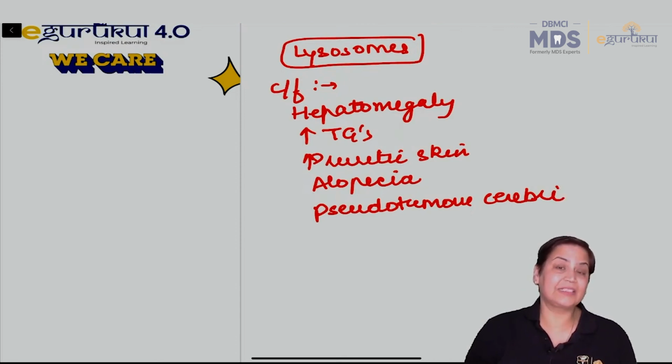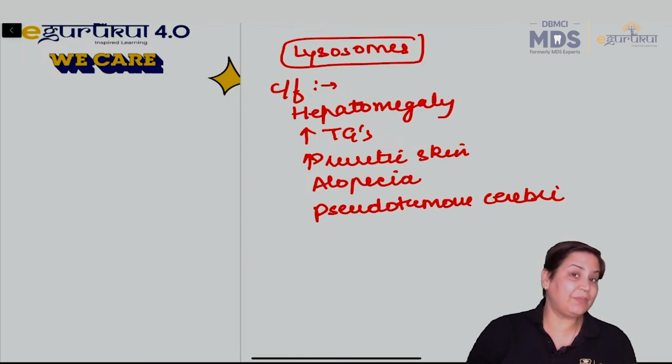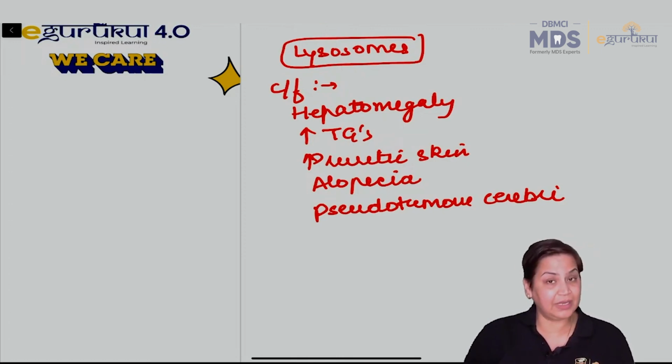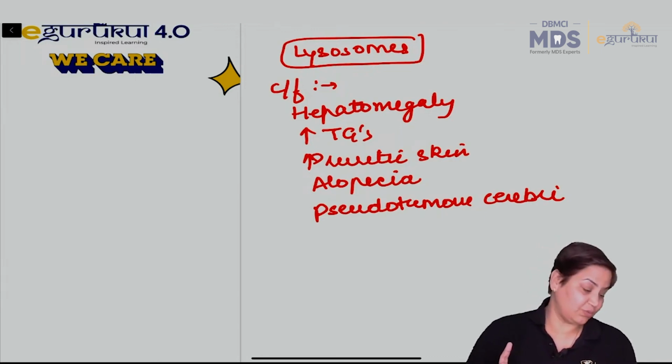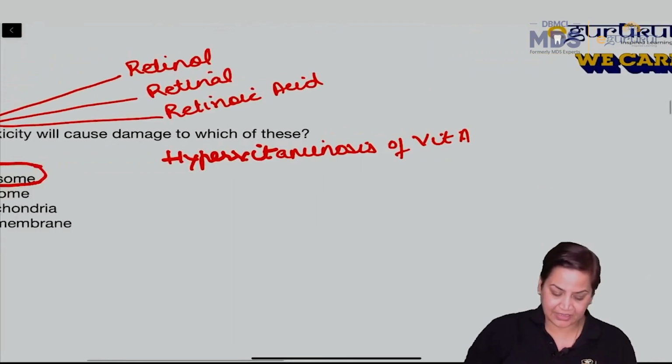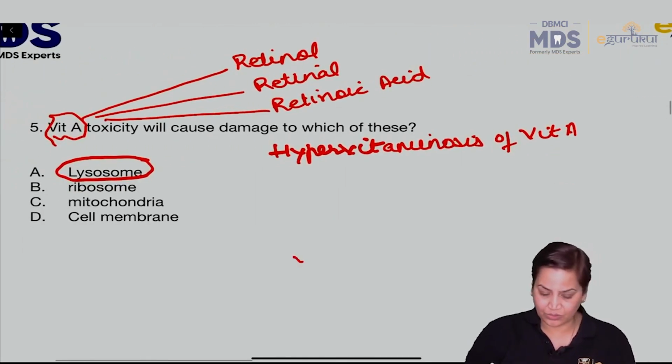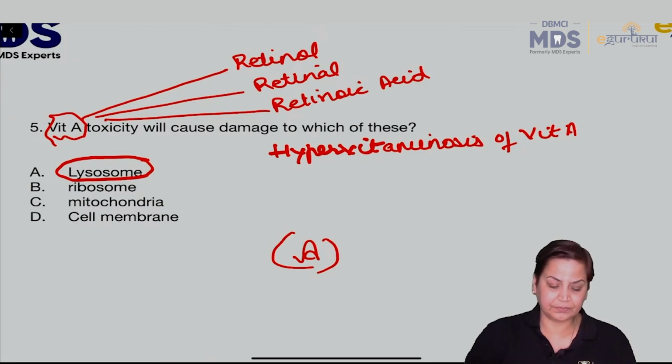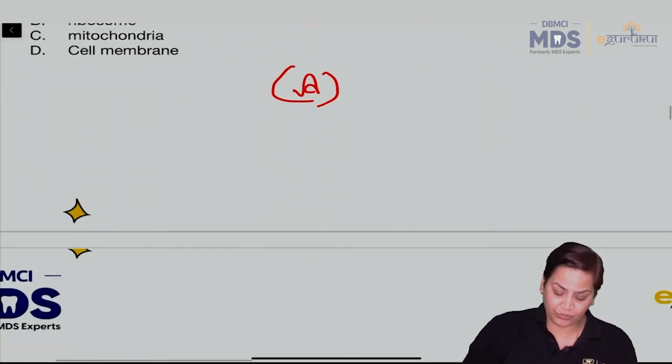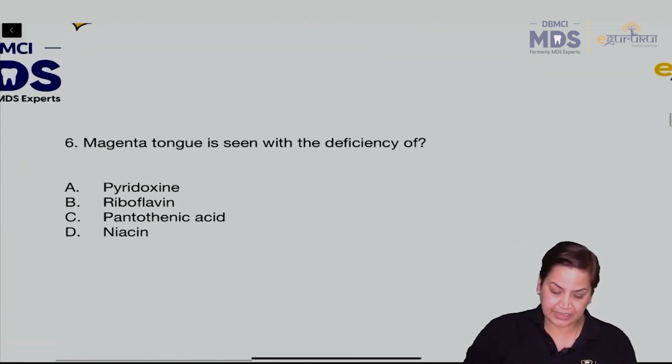So these are some of the very important clinical features of hypervitaminosis of vitamin A, in which the worst damaged organelle are the lysosomes, right? The answer will be lysosomes, right? Then moving over to question number 6.